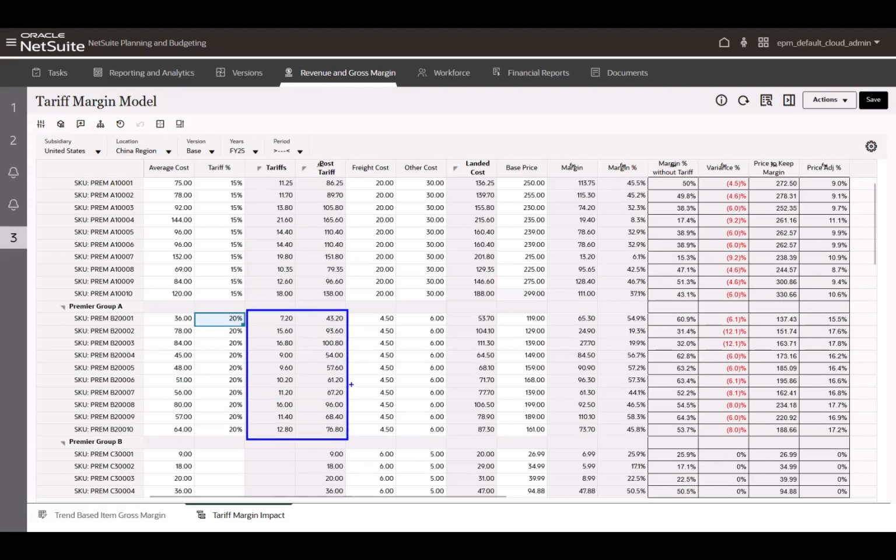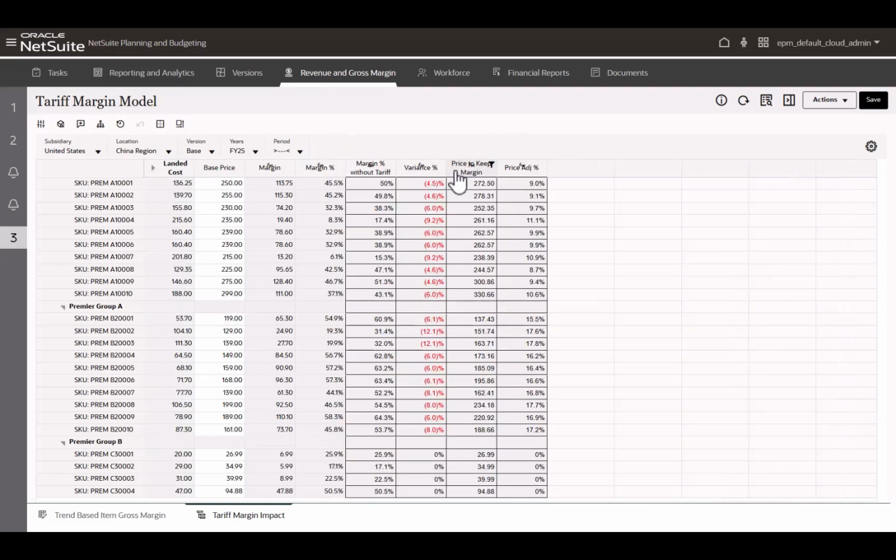And notice that we immediately calculate what our tariff as well as our post-tariff cost would be, all the way down to our landed cost by SKU. So if I collapse that, you can see we layer in now a base price. Now we can start to see what our margin is going to be with the tariffs, as well as what the margin was without the tariff, what that variance is, and also pricing assumptions. So what would be the price in order to keep that previous margin, and what's that price increase? Now, it's not always as easy as increasing your price in order to get back to a margin, but at least it gives us various scenarios to help us make data-driven, informed decisions.